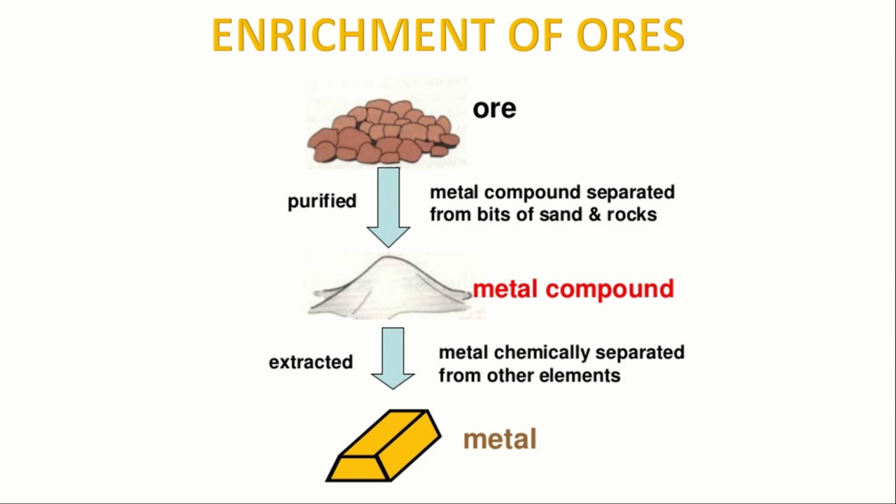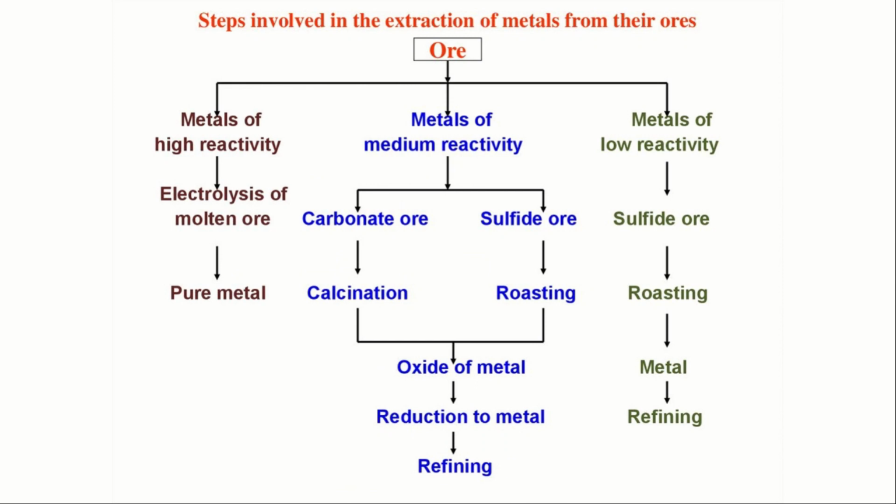So enrichment of ore consists of the following techniques. First it will be ore and it is purified, that is, the metal compound is separated from bits of sand and rocks. So we will get a metal compound. Next, the specific metal is extracted. The metal is chemically separated from other elements, and finally we get the product, a pure form of metal. So these are the steps involved in extraction of metals from their ores.